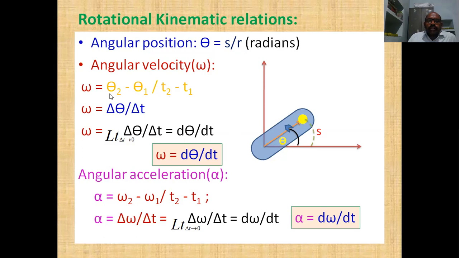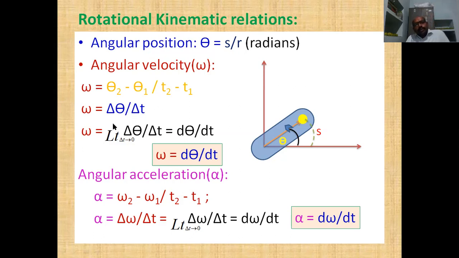So angular velocity is equal to the change in angular position or angular displacement divided by the change in time, theta 2 minus theta 1 by t2 minus t1. We can write it as delta theta in the numerator and delta t in the denominator.